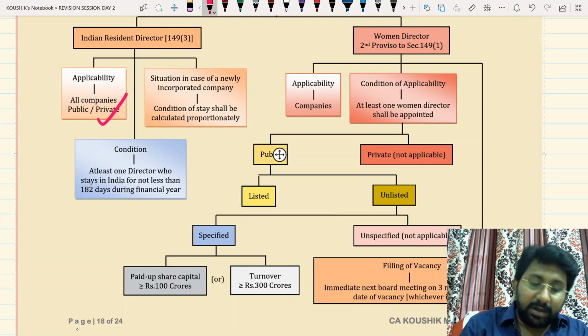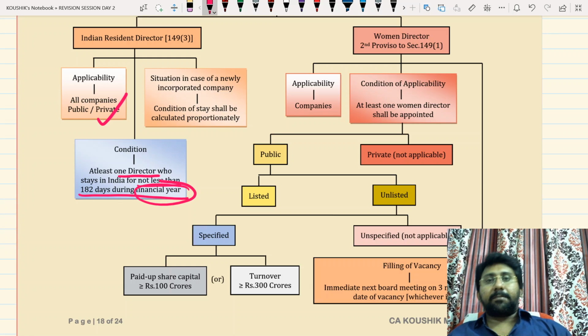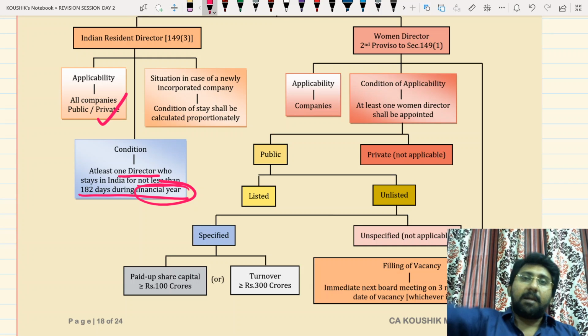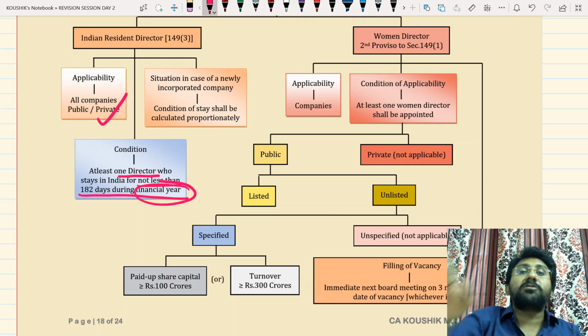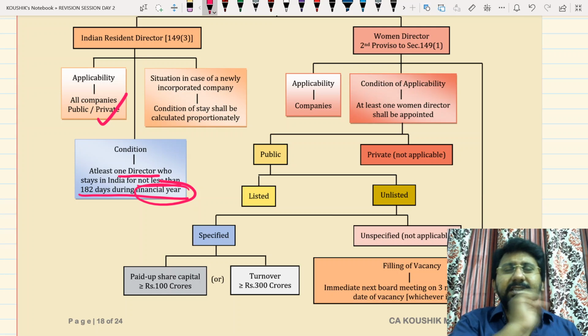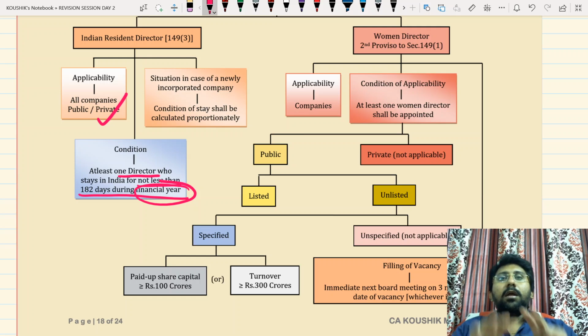Which companies are required to appoint? All companies are required to appoint at least one director who stays in India for not less than 182 days during the financial year. That means this condition has to be checked once you complete the financial year. 2021 financial year completes on 31st March. As on 31st March, we need to check whether at least one director is there in the company who stays in India for not less than 182 days during that financial year. Then we need to check that condition.